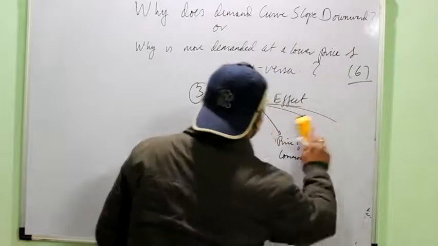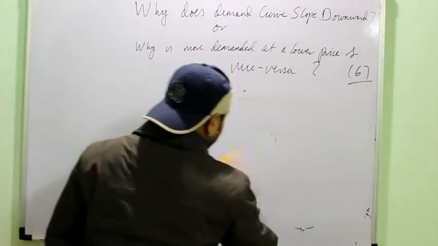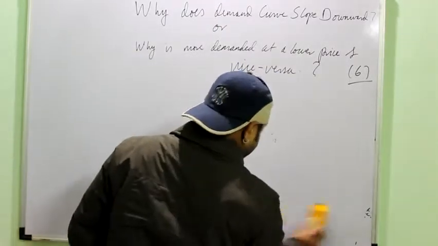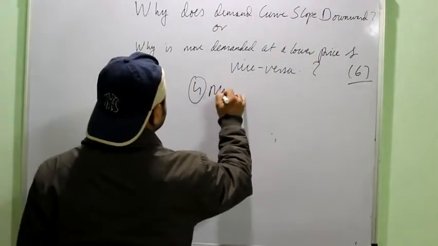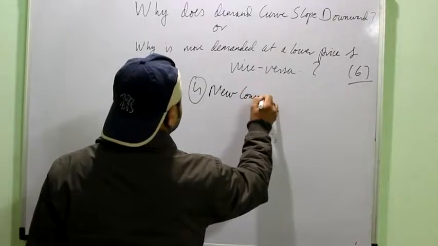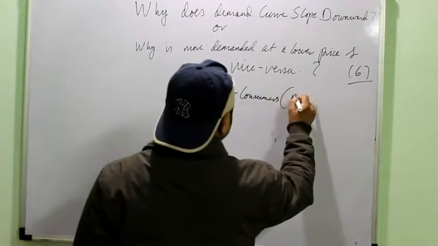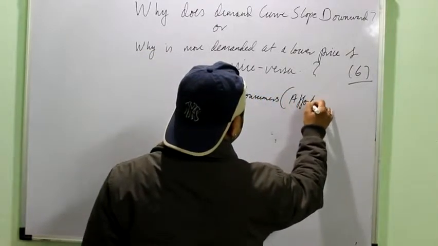Then the next, fourth point is related to affordability or new consumers. Better it can be called affordability.